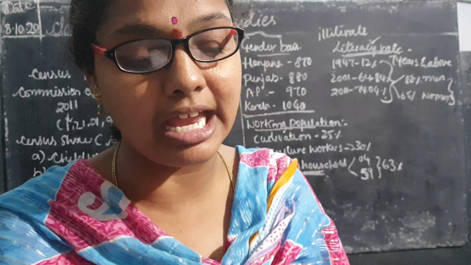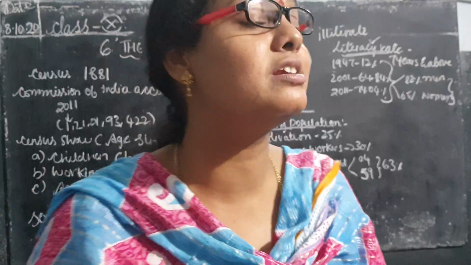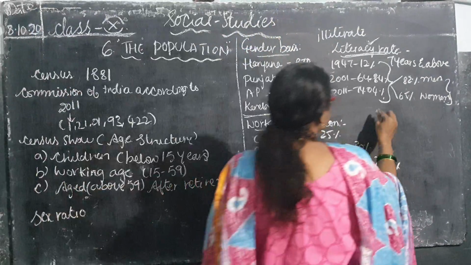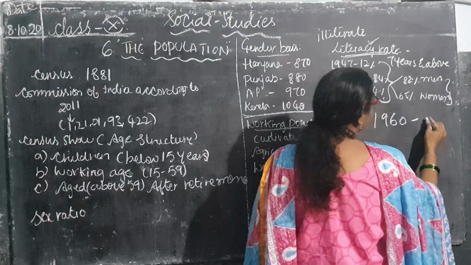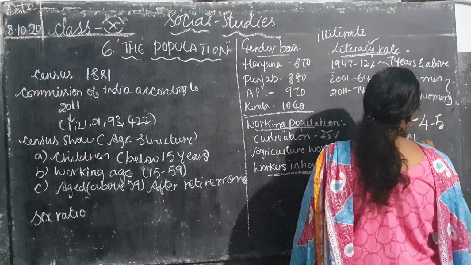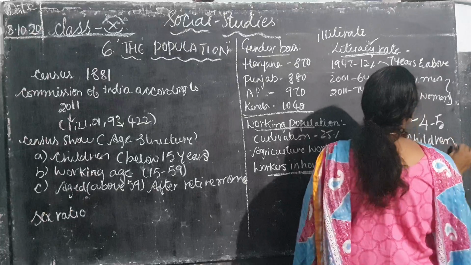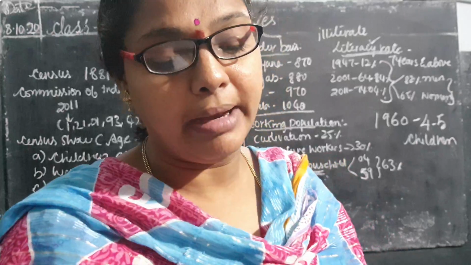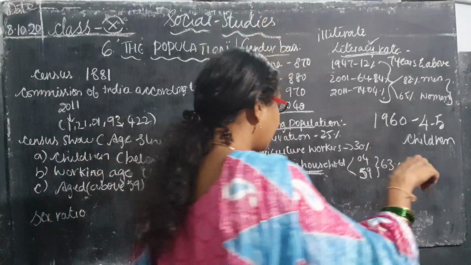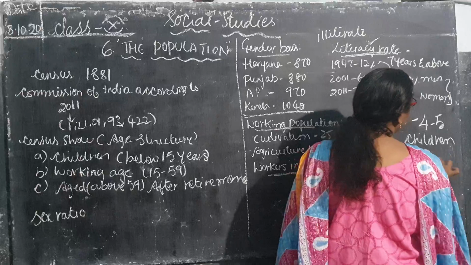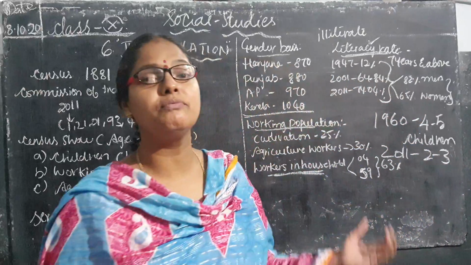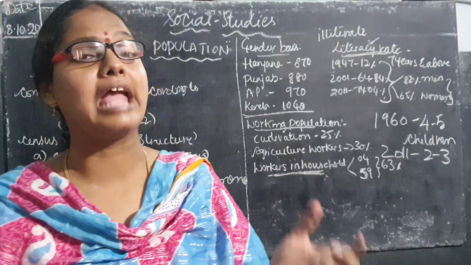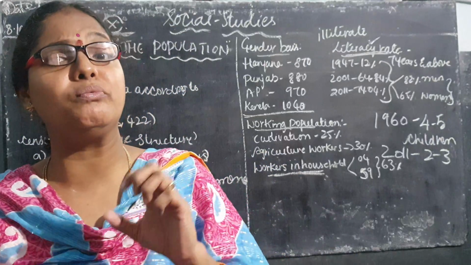According to the 1960 census, each family had how many children? Each family had 4 to 5 children. But when you compare to 2011, right now people are planning to give birth to only 2 to 3 children, because day by day the population is increasing and employment opportunities are decreasing, so they are not able to feed their children.